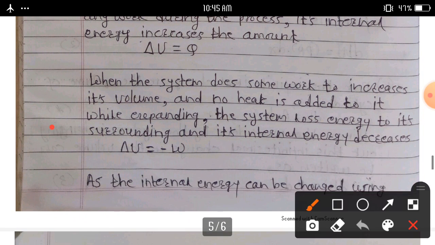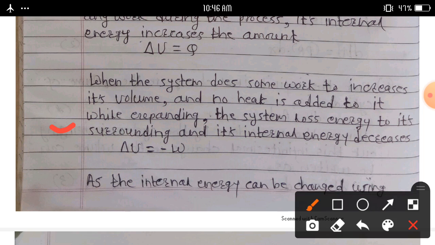Another case: when the system does some work to increase its volume and no heat is added to it, while expanding the system loses energy to its surroundings and its internal energy decreases.